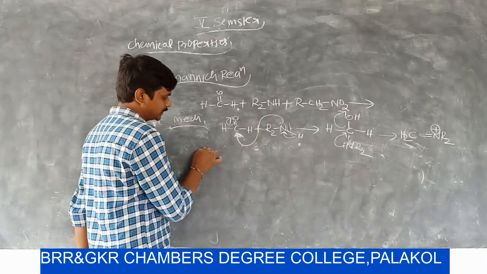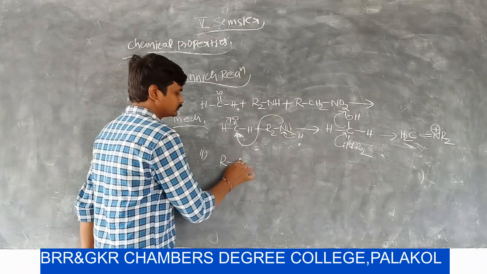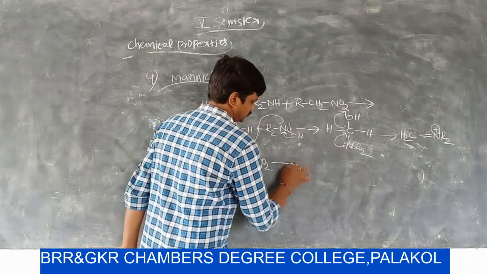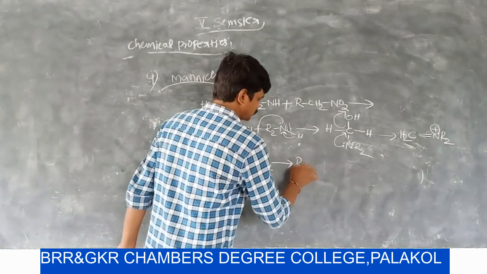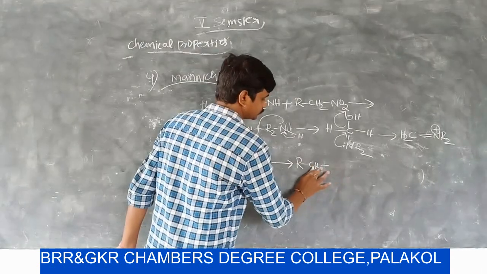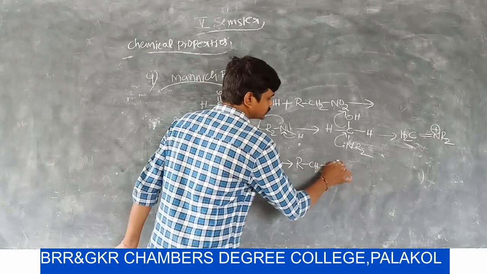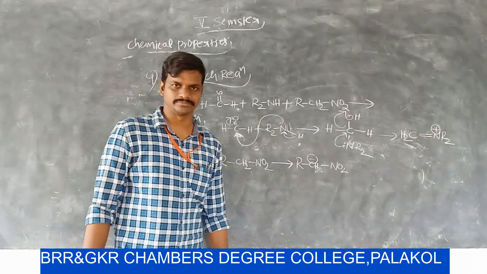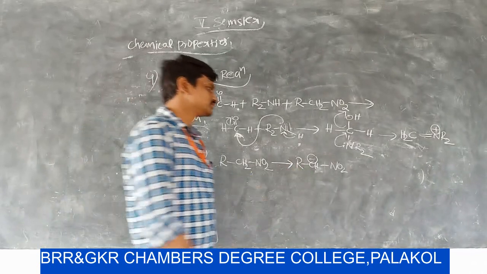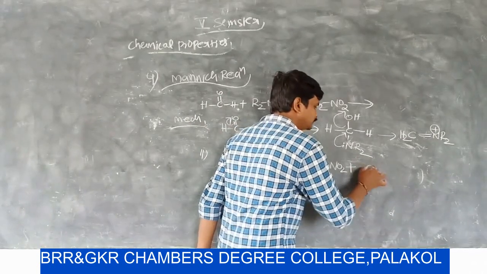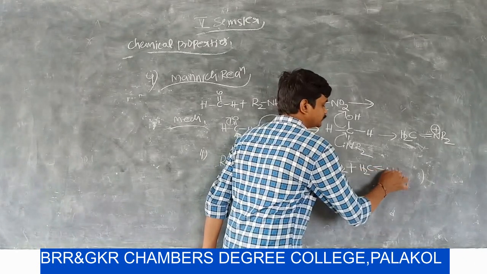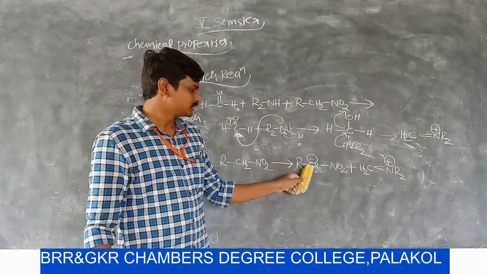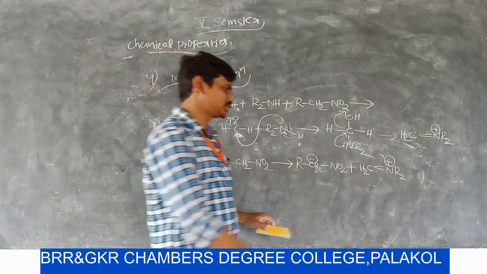In the second step, the nitrohydrocarbon reacts with a base, and generates a carbanion. Now this carbanion reacts with the iminium salt. Now this carbon has a negative charge.